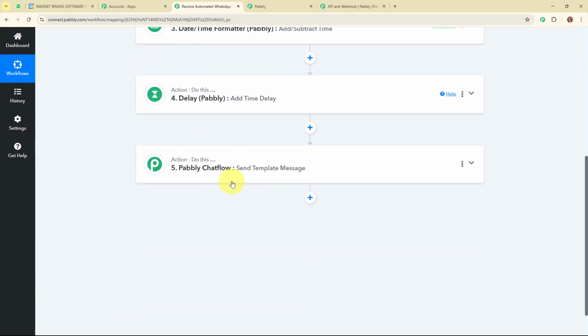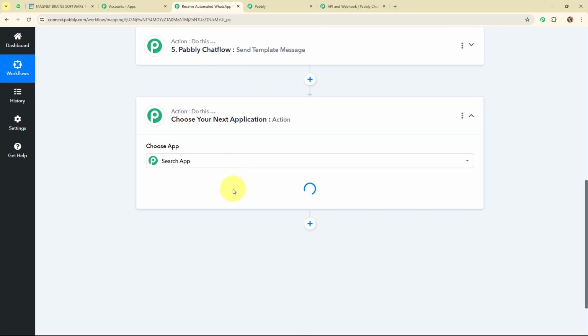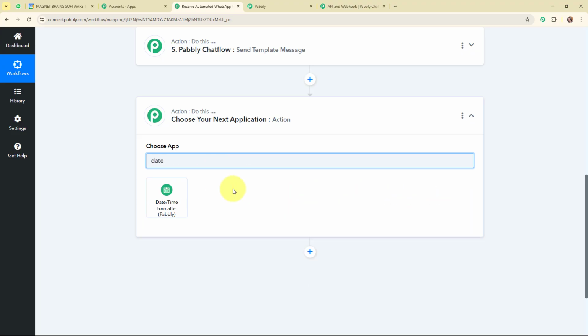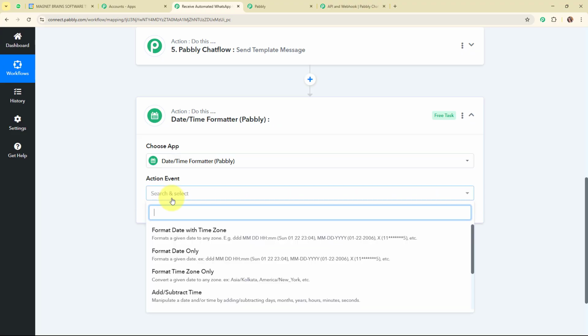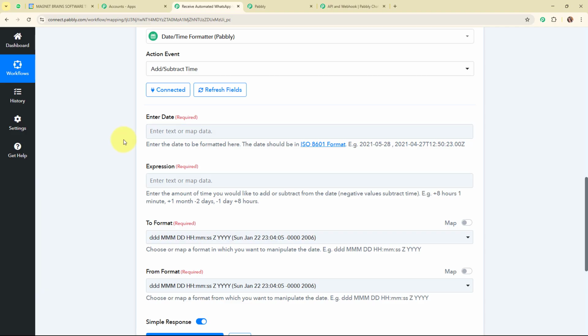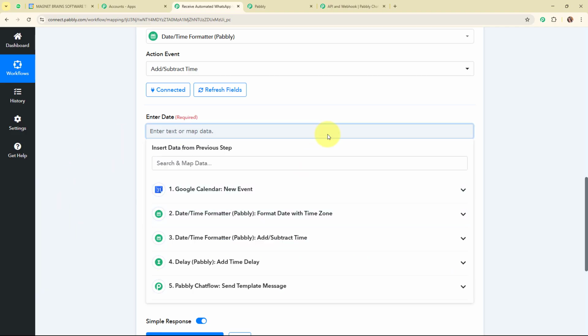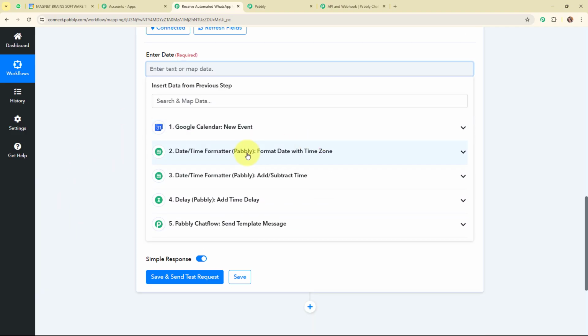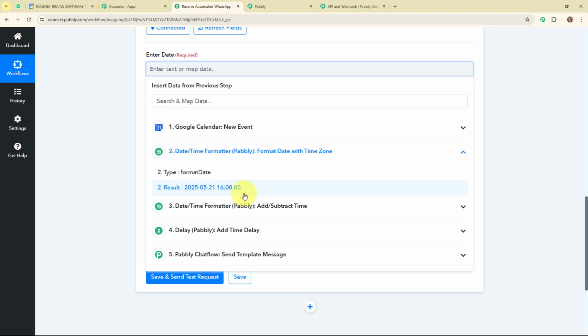So now after setting the 1 hour before reminder message on my WhatsApp number, we are further going to set up this automation for the 30 minutes before reminder as well. For that, we are going to add another action step, and again I'm going to select my action application as date time formatter by Pabbly, and this time I'm going to select my action event as add a separate time, and then click on connect. Then it is asking me to enter the date. So I'm going to enter the date that I've received from my second action step of format date with time zone.